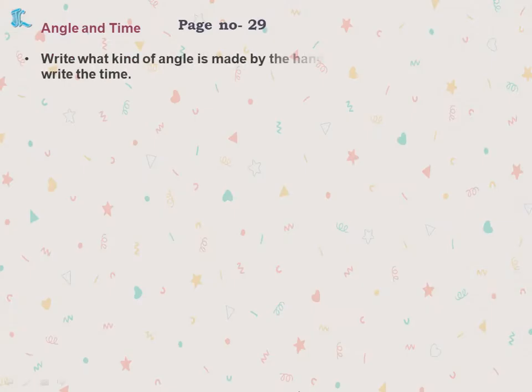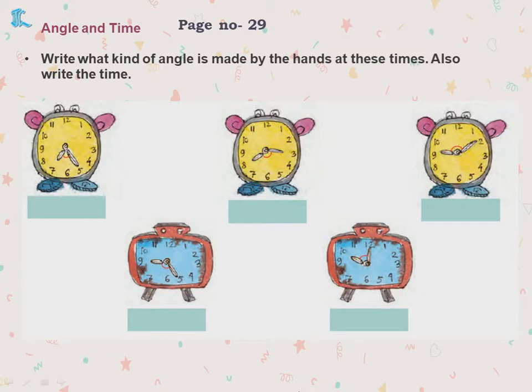Now next one, write what kind of angle is made by the hands at these times. Also write the time. They are asking you to write the time and what angle is formed. What is the angle here? What is the time here? 7:25, and it is less than a right angle, so we call it an acute angle. I am not writing it as less than right angle, I am writing it as acute angle.